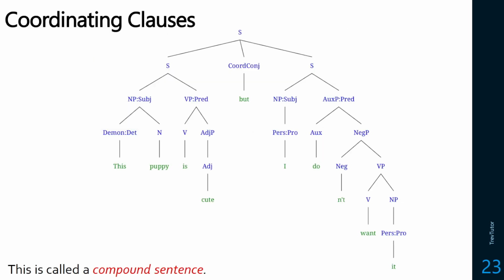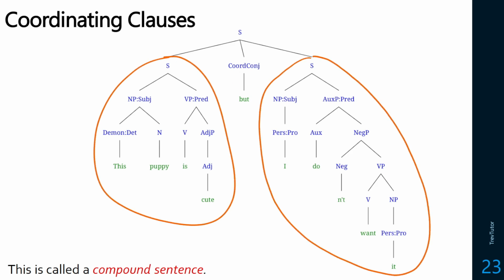Now we can do this with full sentences as well. This puppy is cute, but I don't want it. This puppy is cute is a sentence on its own. I don't want it is a sentence on its own. So we can take these two sentences and coordinate them with a coordinating conjunction. This is how they will all look, and this is an example of what is called a compound sentence.